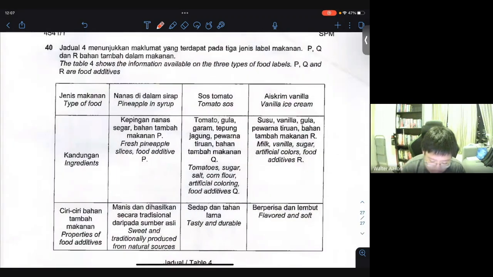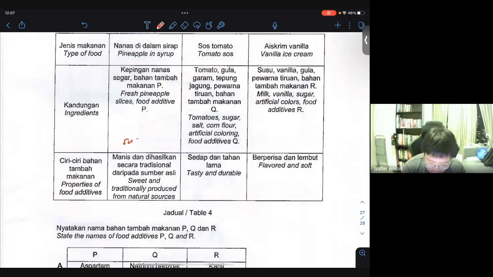And the last question here, number 40. Table 4 shows the information available on 3 types of food labels, P, Q, and R, which are food additives. First one is pineapple in syrup, second one is tomato sauce, and the last one is vanilla ice cream. They show you the various ingredients and the properties of additives. For the pineapple in syrup, it's sweet and traditionally produced from natural sources. So I think most likely that's sugar, because it says natural source and it's sweet. Most likely it's just sugar like glucose or sucrose or any kind of natural sugar.